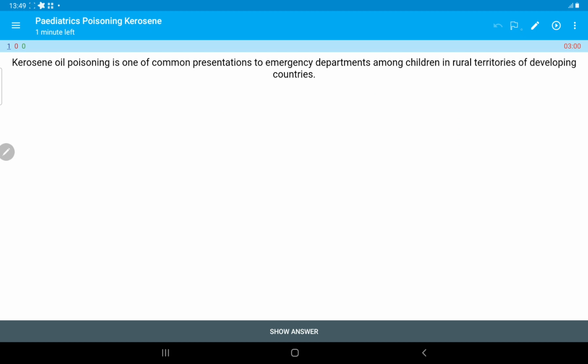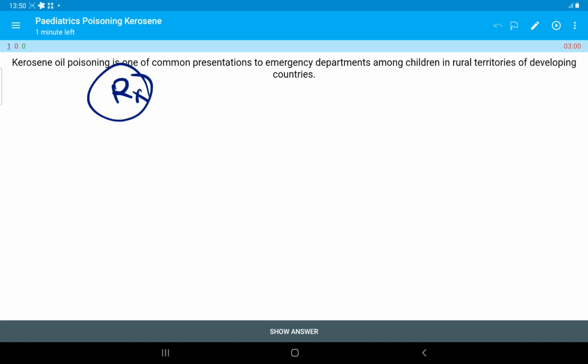Now let us talk about treatment, how we treat these cases. In hydrocarbon or kerosene poisoning, evacuation of the stomach by gastric lavage or induction of emesis is not recommended because of the risk of aspiration. Cautious evacuation of gastric contents is recommended in patients with poisoning by a product contaminated by pesticide, heavy metal or other toxin. All patients with a history of hydrocarbon ingestion should be observed for at least 6 hours irrespective of clinical status.